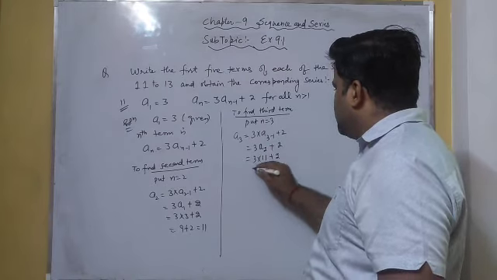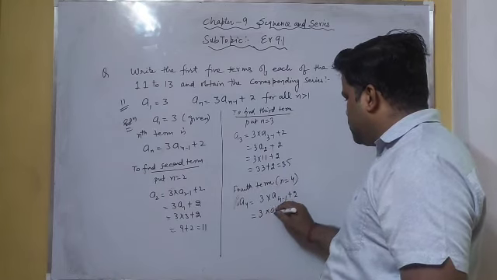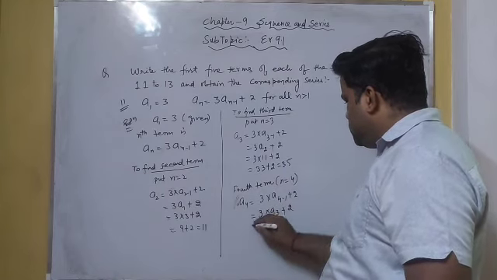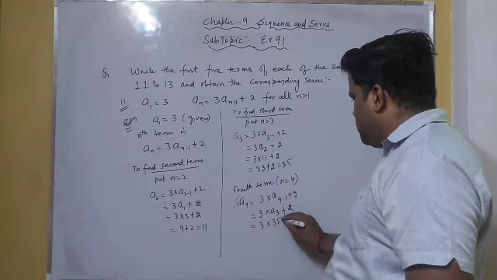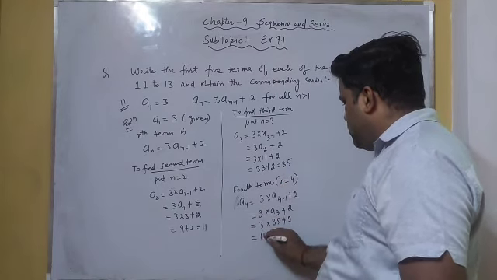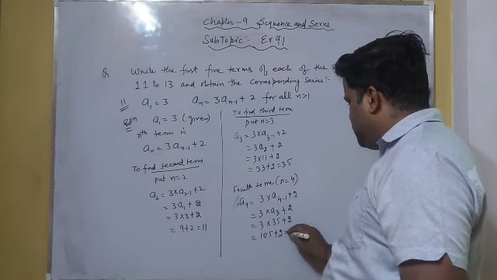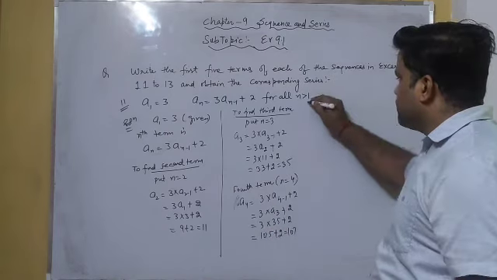Similarly, for the fourth term we put n equal to 4 in the nth term: 3 times a(4 minus 1) plus 2, which is 3 times the third term plus 2. We found the third term is 35, so we get 105 plus 2, which is equal to 107.